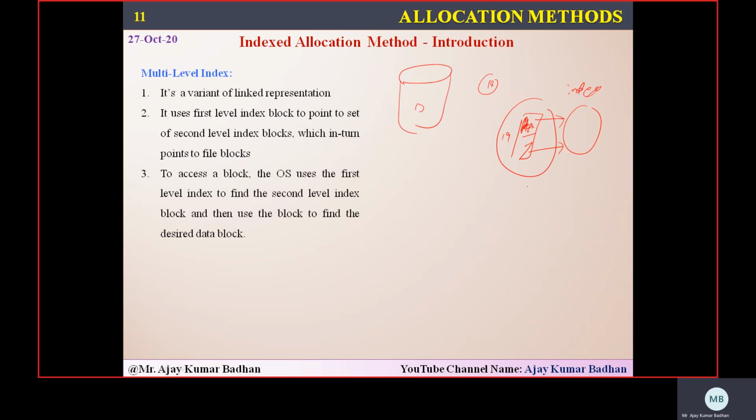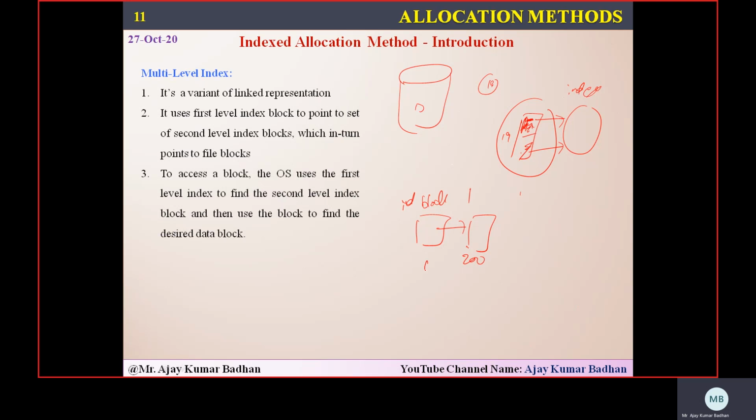See, in the linked one, what we did, we added some data here: the file name followed by pointers, and those pointers contain information, and then the last one will point to the next one. But here that is not the case. Here this is the index block. This will consist of the address of another block.